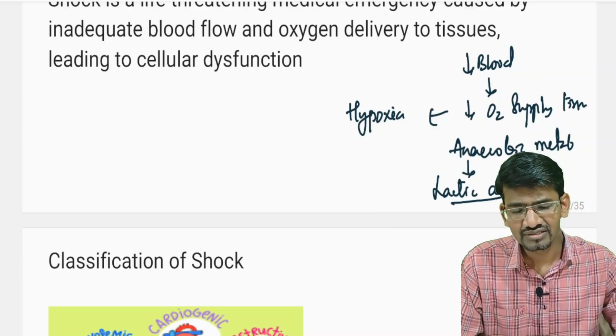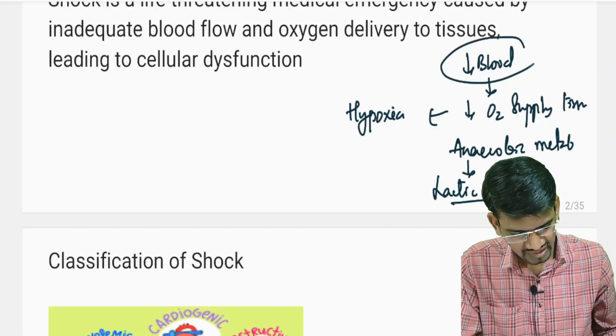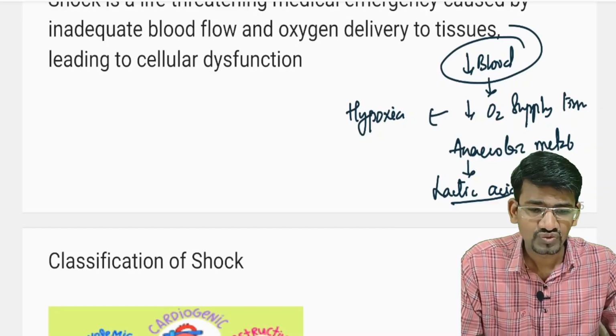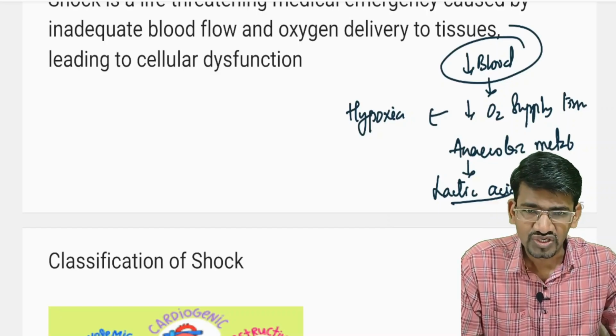See here, the major condition is decreased blood supply. There are many conditions which can lead to decreased blood supply to the tissues.